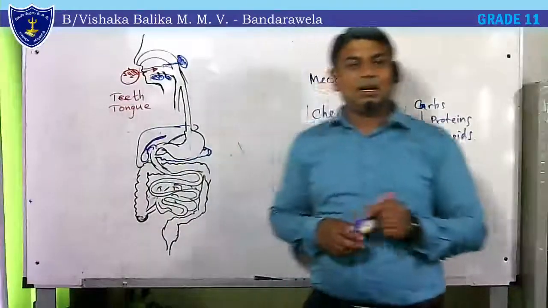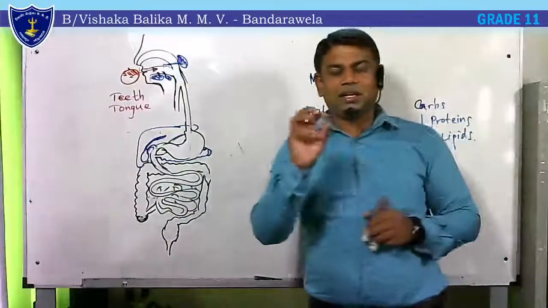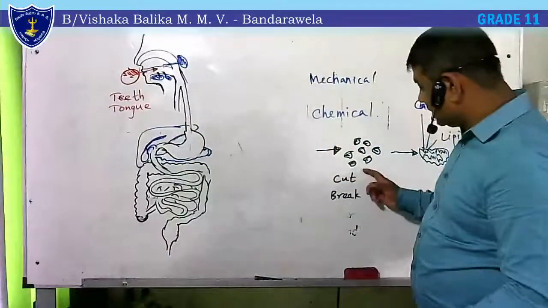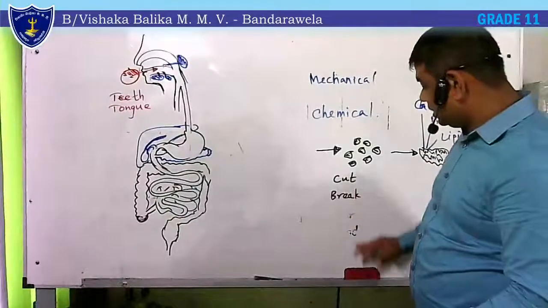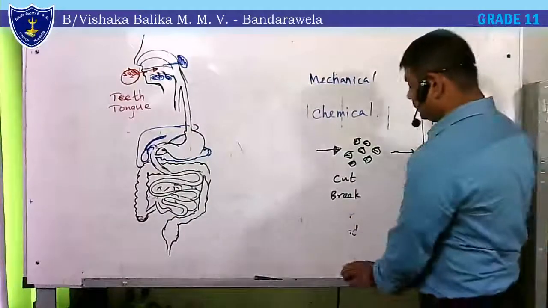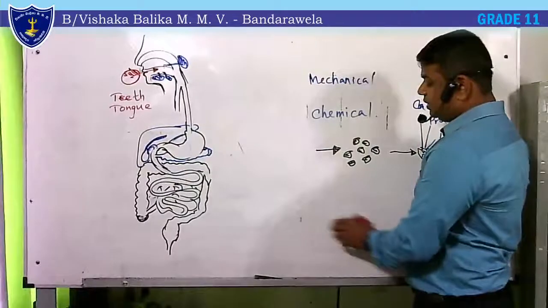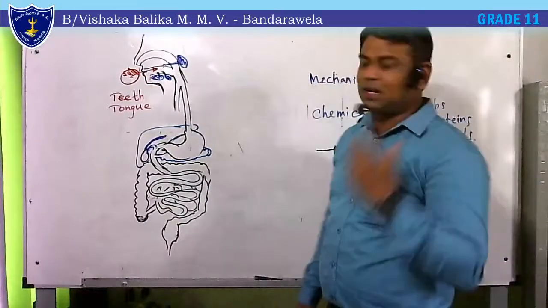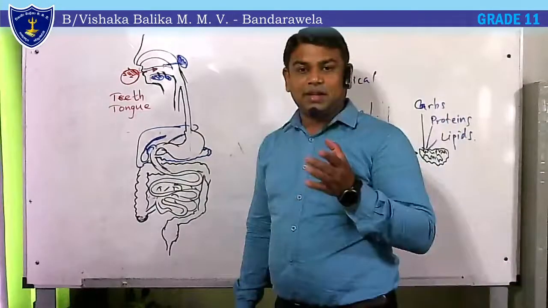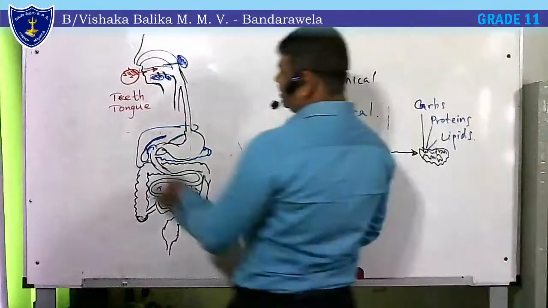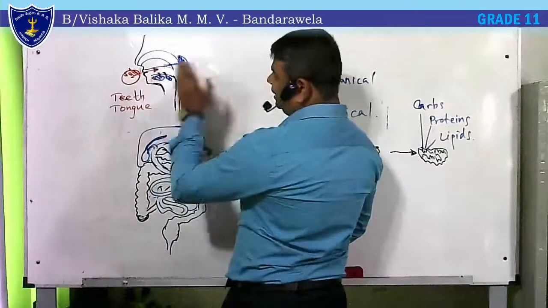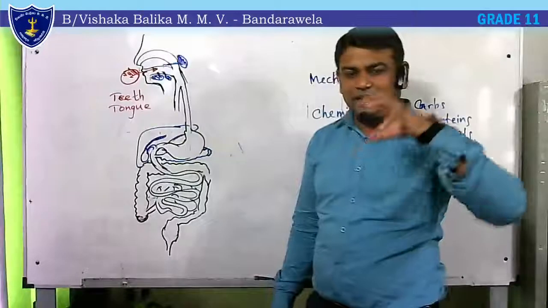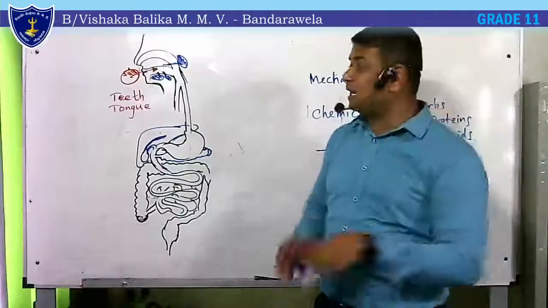Teeth and tongue are important to chew the food. They cut, break, tear, and grind the food. That means completely mechanical digestion. Mechanically they break it up. Okay, right. Food is taken into the mouth and the teeth break it, cutting, tearing and grinding. The tongue mixes that with the saliva.